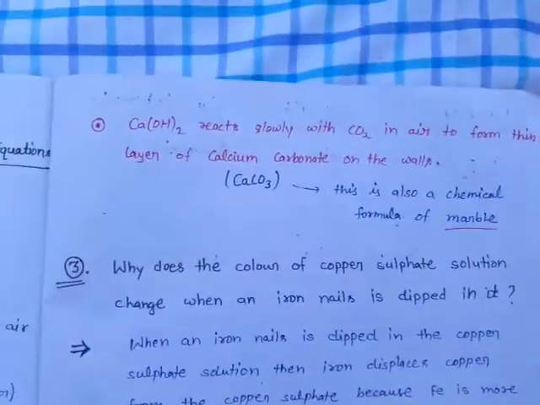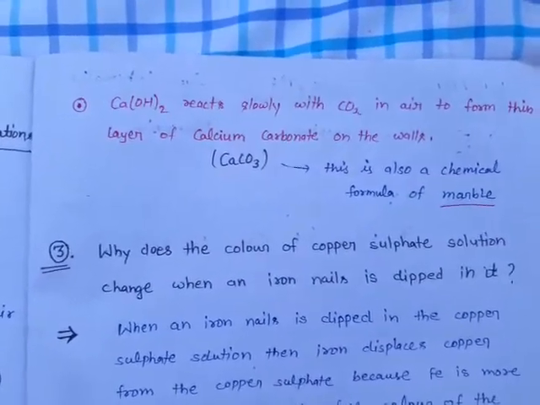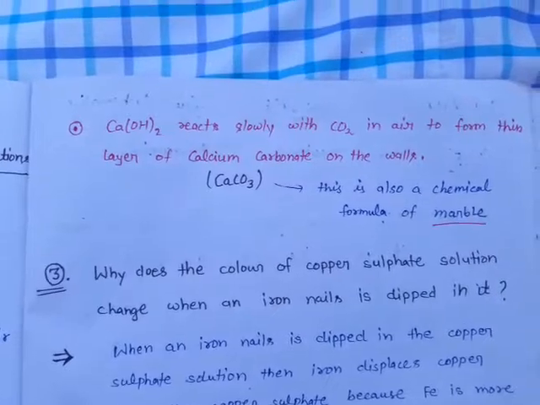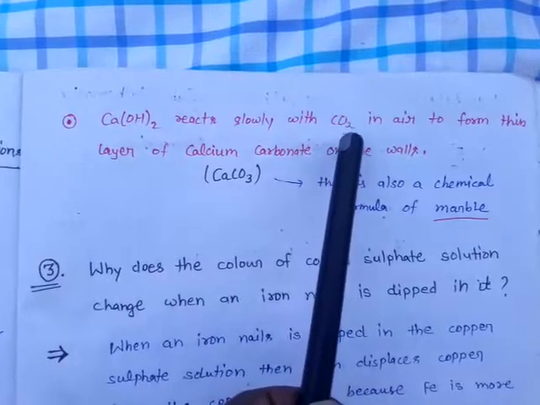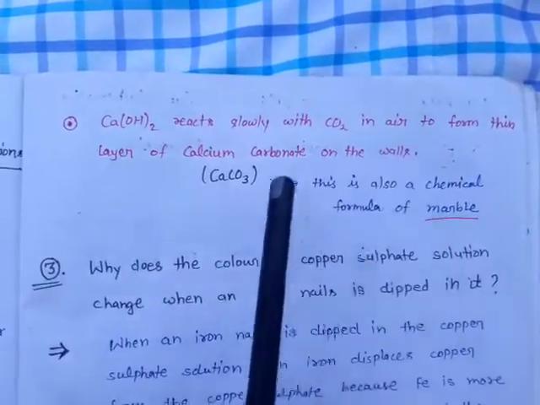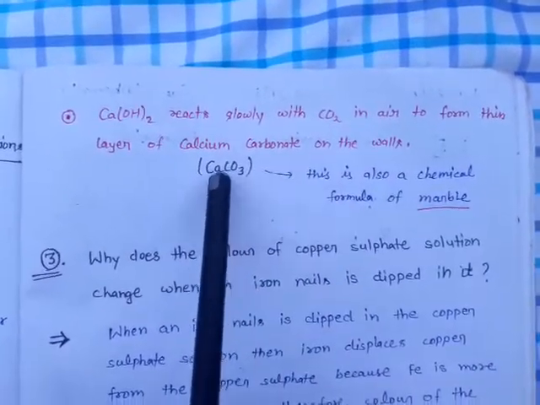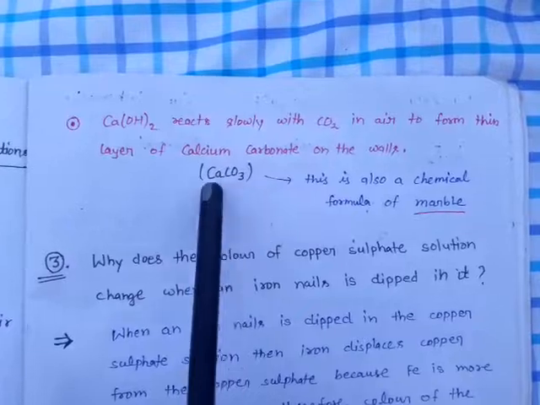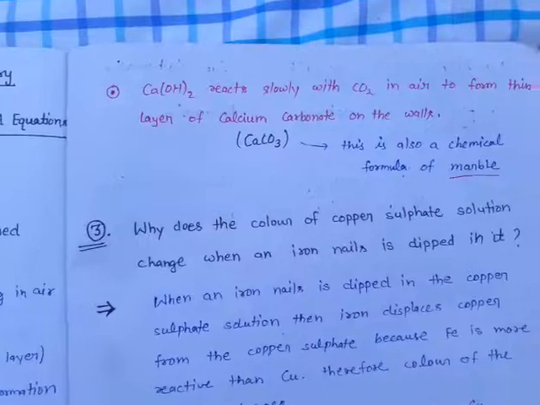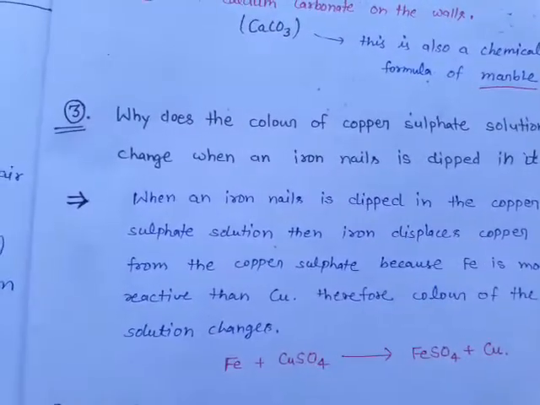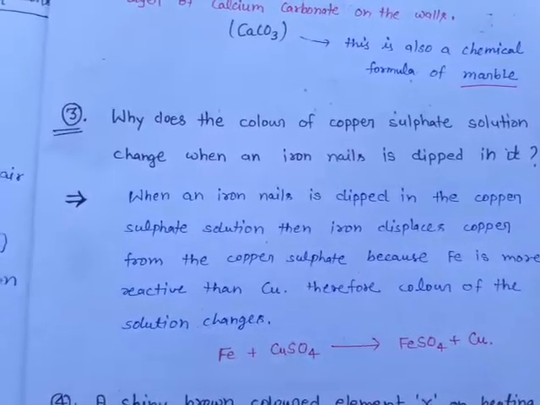Calcium hydroxide slowly reacts with CO2 in air to form a thin layer of calcium carbonate on the walls. That is, calcium hydroxide reacts slowly with carbon dioxide present in air and forms a thin layer of calcium carbonate on the walls. The formula of calcium carbonate is CaCO3, and this is also the chemical formula of marble.